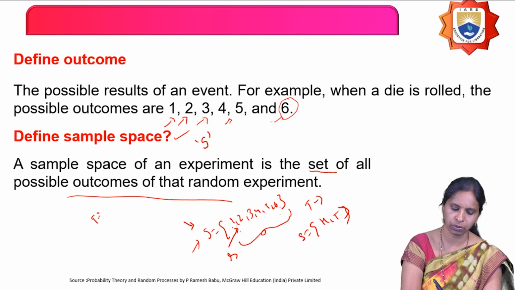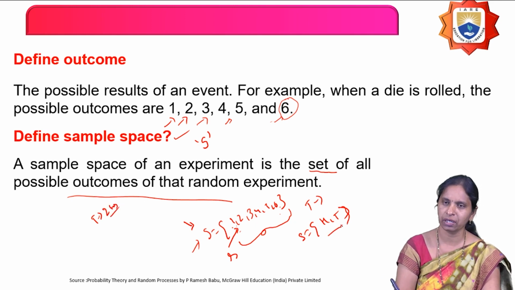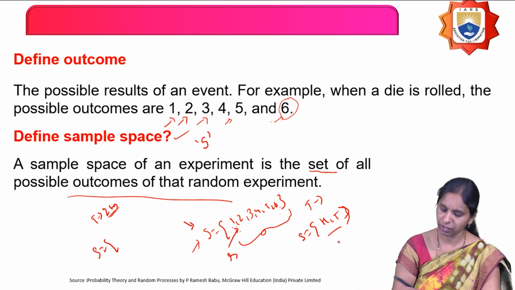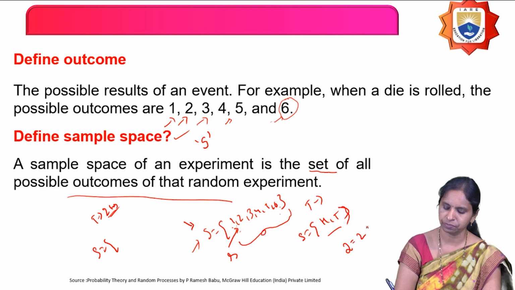And similarly, for example, if I toss a coin, this is only one time, or only one coin. Here I toss 2 coins. Then what is the sample space for that? Totally how many possibilities? If I take only one coin, the number of possible outcomes is 2.